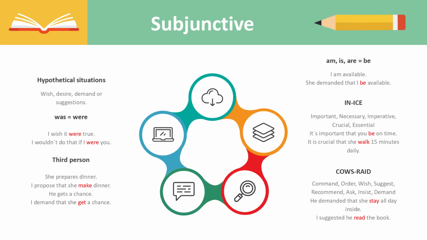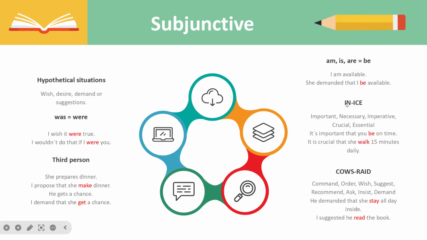Another example is, he gets a chance. We're using it in the present simple form. I demand that she get. We're not going to say gets. That she get a chance. Only the base form. Perfect.